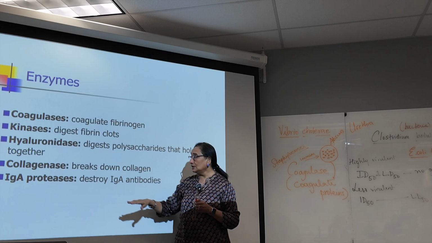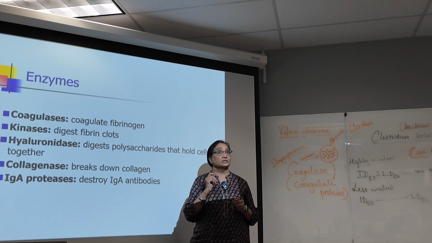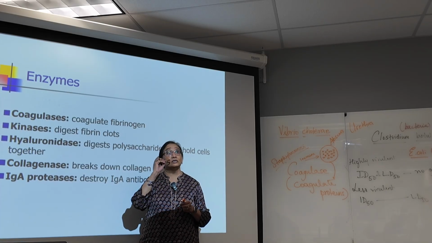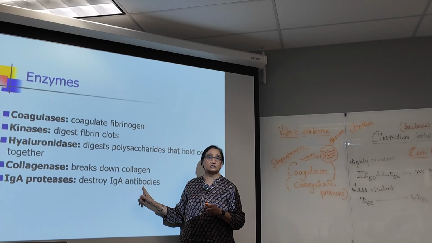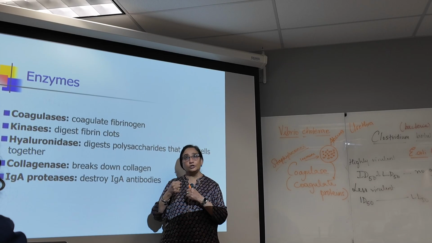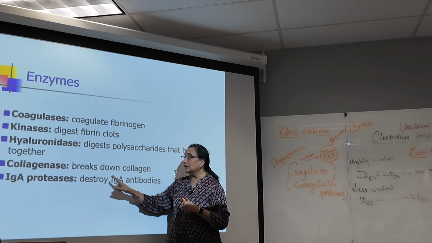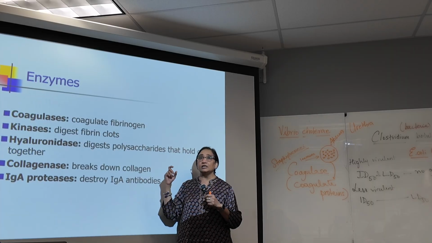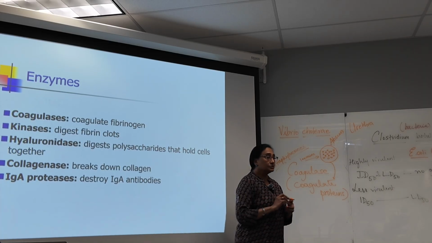And then certain bacteria also produce enzymes that can actually destroy antibodies. So if your immune system is producing something to attack the bacterium, they produce proteases, enzymes that can actually destroy the antibody. So these are some of the